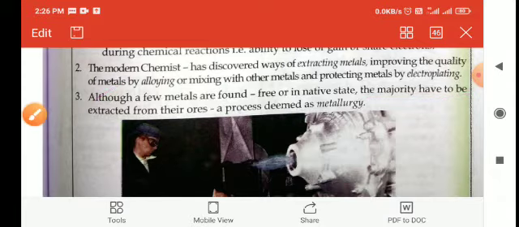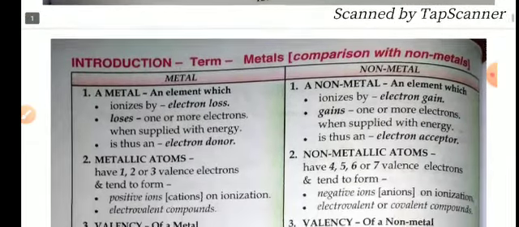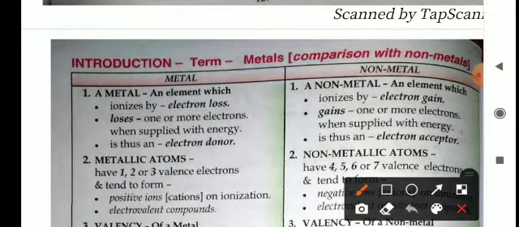There are many metals that exist in the free state, but the majority are present in their respective ores, and the extraction of metals from their ores is known as metallurgy. Okay, so introduction terms: metals comparison with non-metals. A metal is an element that is ionized by losing one or more electrons when supplied with energy, and is called an electron donor, while a non-metal is an element which is ionized by gaining electrons, and is known as an electron acceptor.